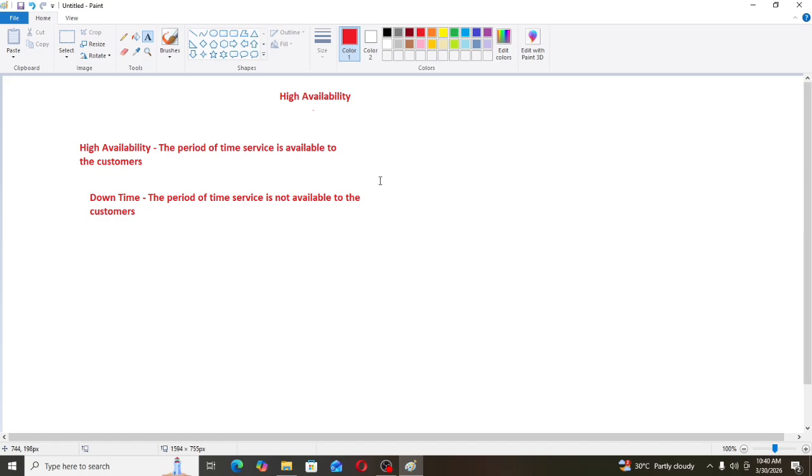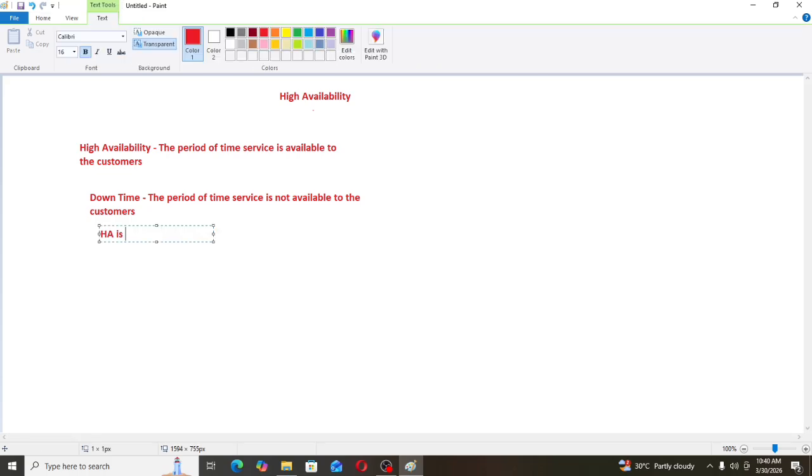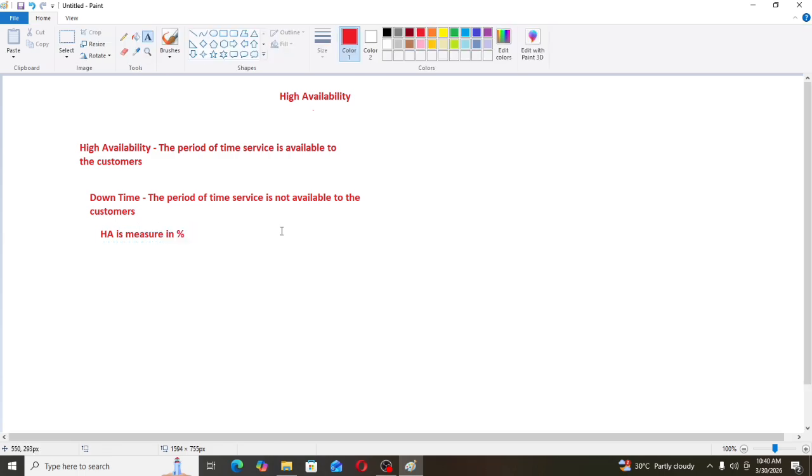Now moving forward, in AWS high availability is measured in percentage. Now let's assume that Ganesh has one application and wants to deploy it. So Ganesh is asking me to provide one server and give him one URL to access his application. So what I did, I deployed his application on an EC2 instance and provided him one URL.